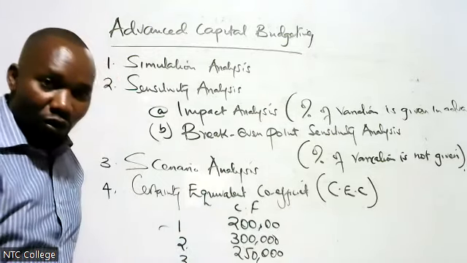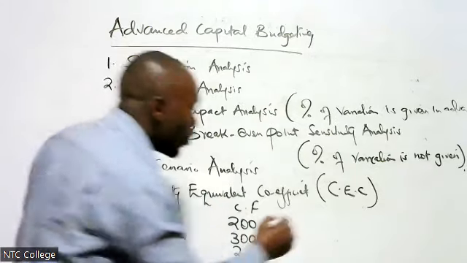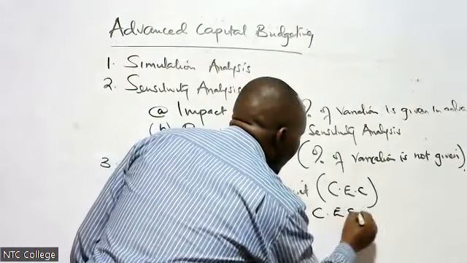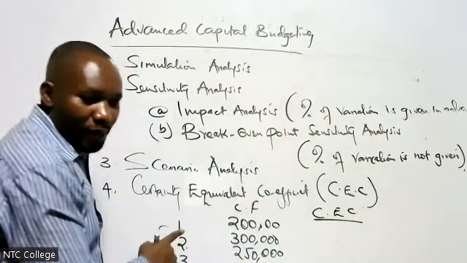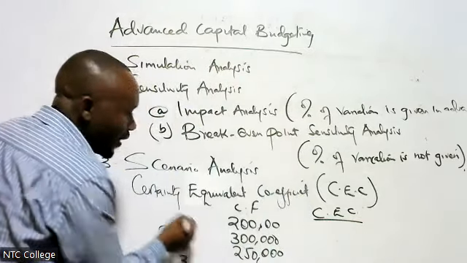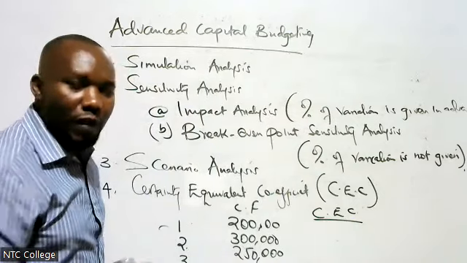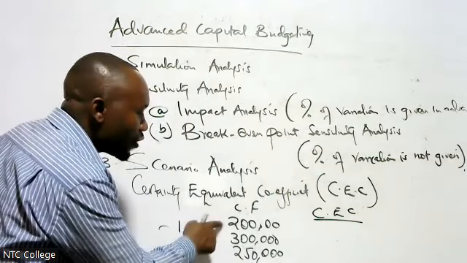The percentage or the certainty equivalent, which we can now call CE, is the percentage of the truth. So it could be that in year one, the houses are still new. The percentage of you having 200,000 as you expected